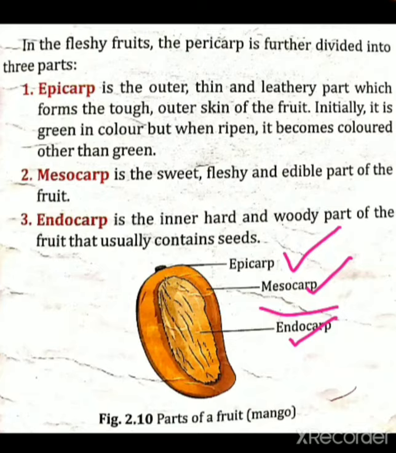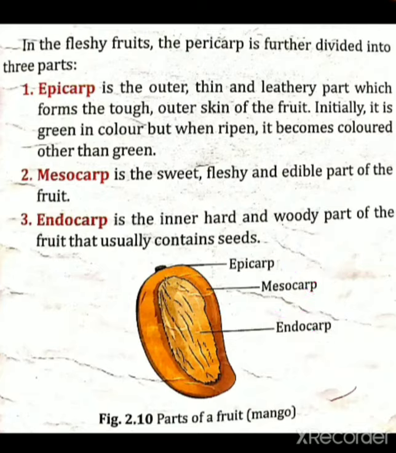Then endocarp, it is the inner hard and woody part of the fruit that usually contains seeds. So simply you can say that endocarp means seed. Okay, so it will be the innermost part of the fruit, and obviously it is hard and woody. Okay, and it contains seeds.